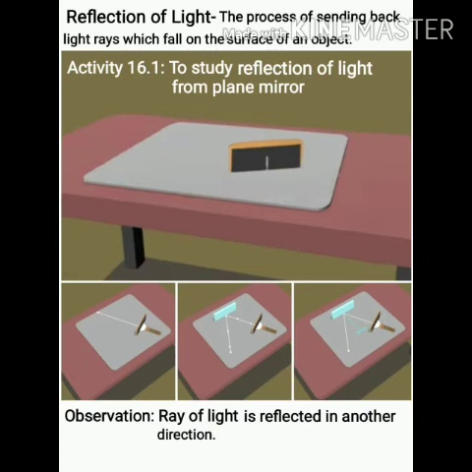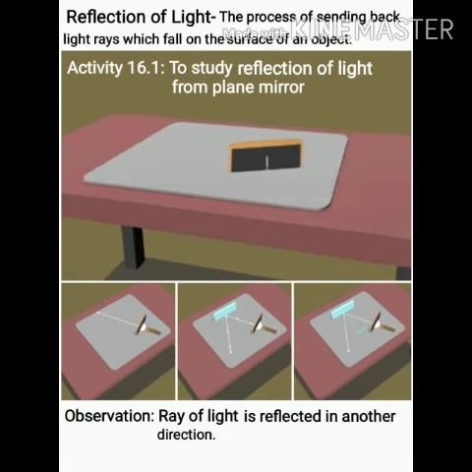To get more clear with the reflection of light, let's have Activity 16.1. What you have to do in this activity is take a white sheet of paper and fix it on a table. Now take a comb and close all its openings except the one in the middle. You can take the help of a black paper strip to close all the openings, leaving just one in the middle, and hold the comb perpendicular to the sheet of paper. Now take a torch and throw the light from the back of the comb. With the opening, you will find that a ray of light will pass.